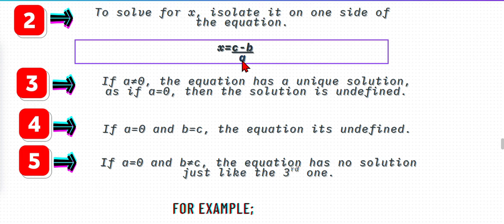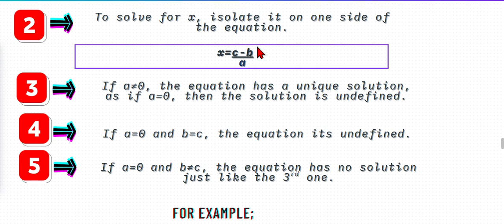And c minus b, here it is not given that b is equal to c, so both are not the same number. So c can be some number like 7, b could be any number like 2. See, 7 minus 2 is 5, 5 by 5 is equal to 1. It's simply x equal to 1.